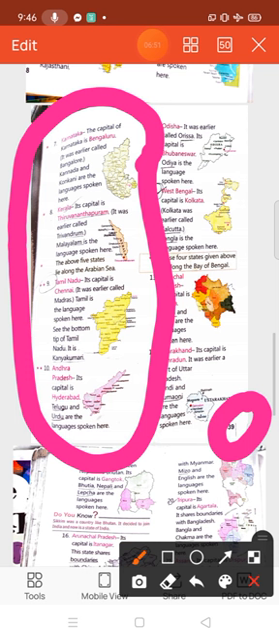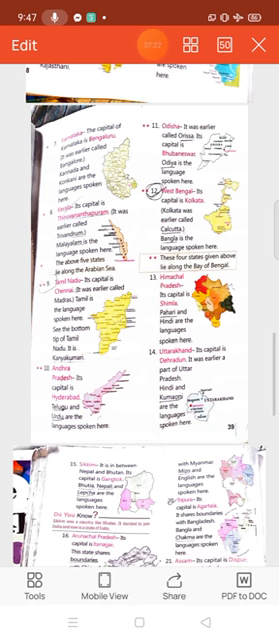Number 9, Tamil Nadu. Its capital is Chennai. It was earlier called Madras. Tamil is the language spoken here. See the bottom tip of Tamil Nadu. It is Kanyakumari. Number 10, Andhra Pradesh. Its capital is Hyderabad. Telugu and Urdu are the languages spoken here.